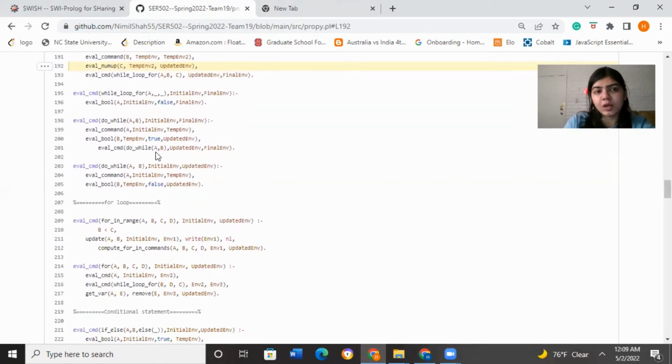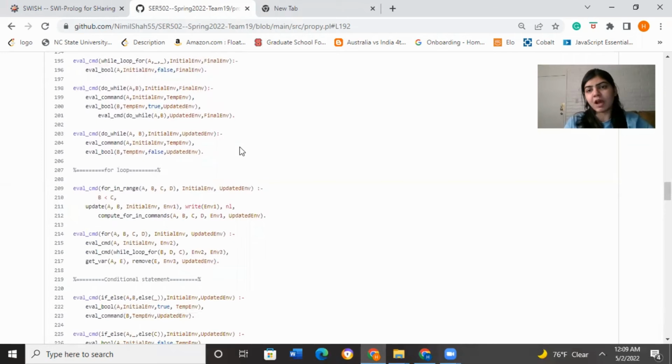Then we have a do while loop. In a do while loop, we have to first evaluate one command. So it will evaluate the command, then it will check the Boolean value. If it is true, then it will again go to do while. But if it is false, it will go into this particular loop and won't do anything further. It will just evaluate the command one time.